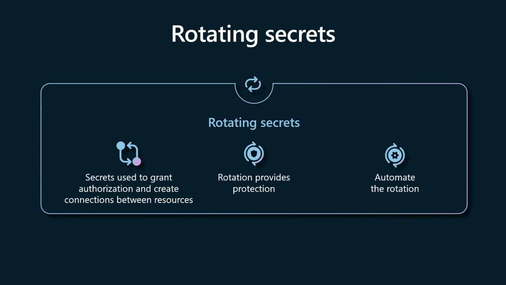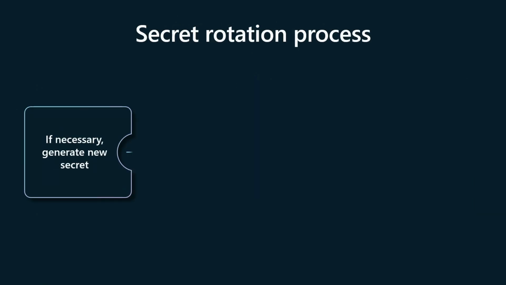So I talked about this. There are secrets which are used to grant authorization, so you want to keep them safe. And rotating the secrets provides you protection, which means it's not just about when one leaks, but you can also have practices like rotating it once in a while, maybe in a week or a month, you define it, and that needs to be, again, an automated process, right? So what is a general process to do that?